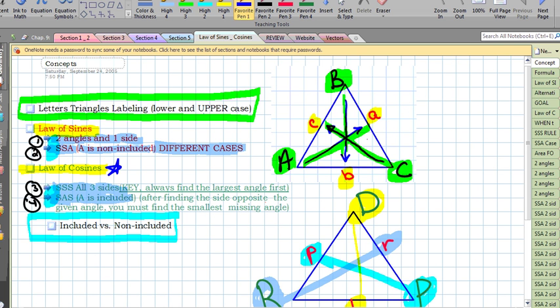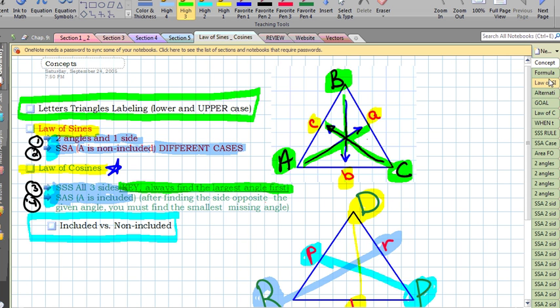And the other situation is when we're given side, angle, side, and the angle A has to be included. Like I said, we're going to focus on side, side, side here. And there is a little disclaimer. We must always find the largest angle first. Beyond the scope of this class, there are some reasons for that when dealing with sine, cosine, and tangent inverse. There are potential problems or loopholes. And to get around that, we're always just going to find the largest angle first, and then we won't run into any problems.